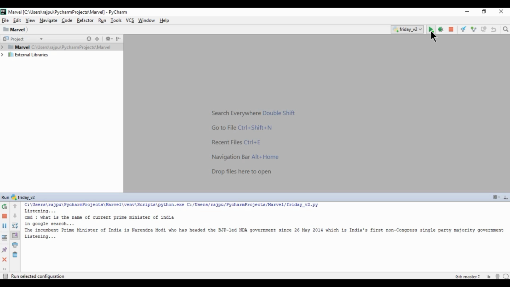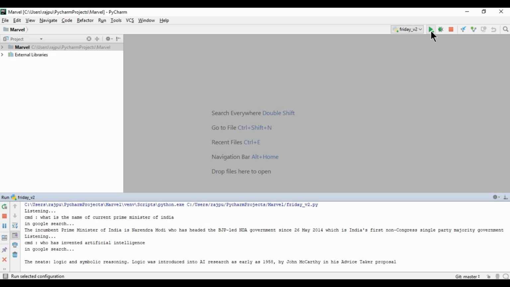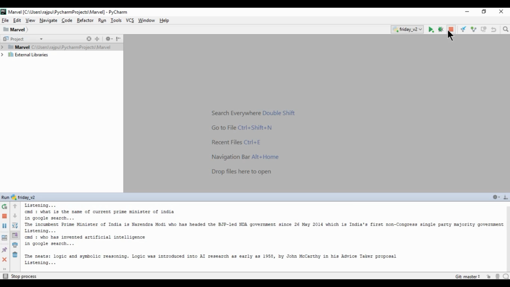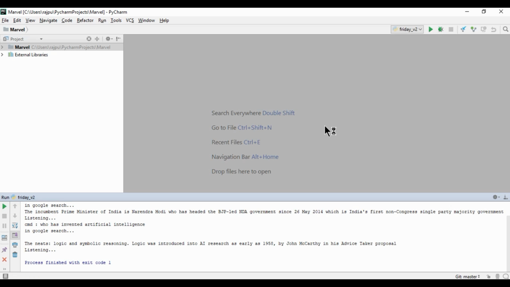Who has invented artificial intelligence? Let me search for you. Result found, sir. The neats, logic and symbolic reasoning. Logic was introduced into AI research as early as 1958 by John McCarthy in his Advice Taker proposal. So this is the thing which we are going to implement.